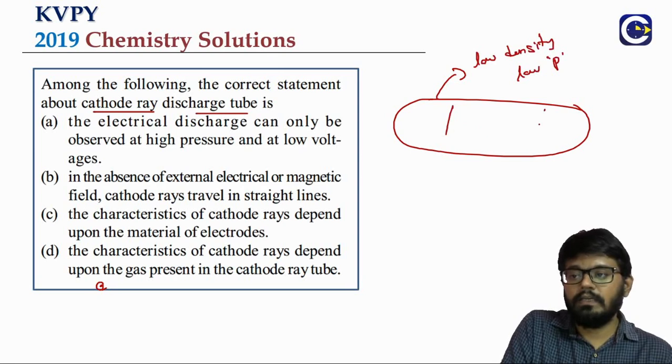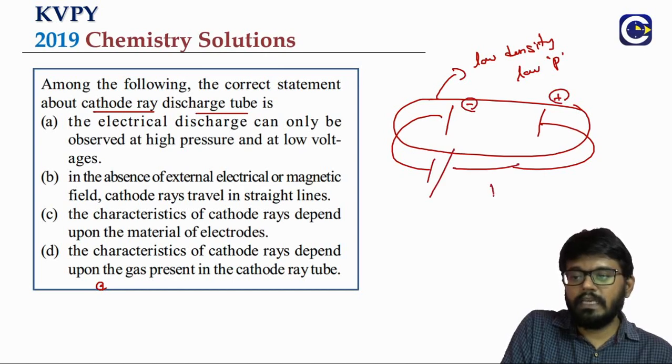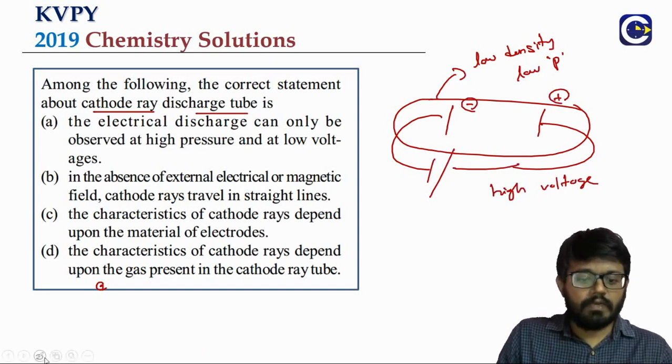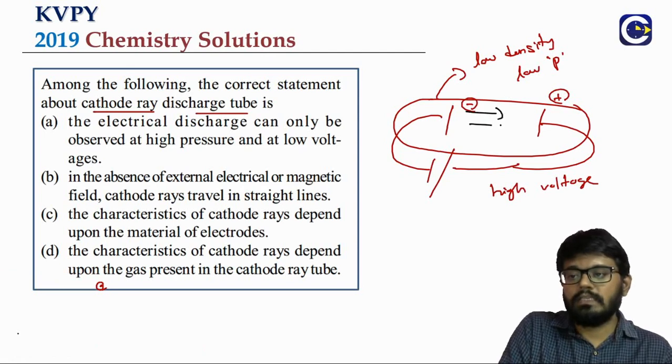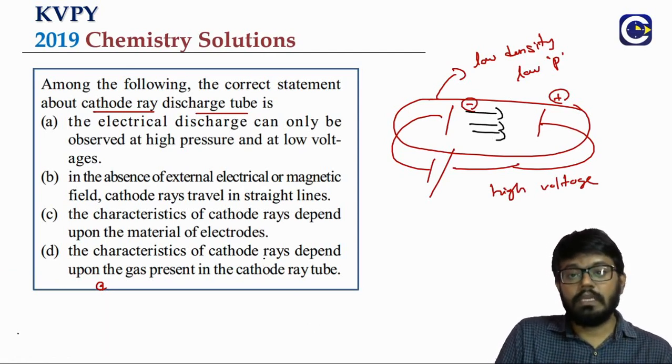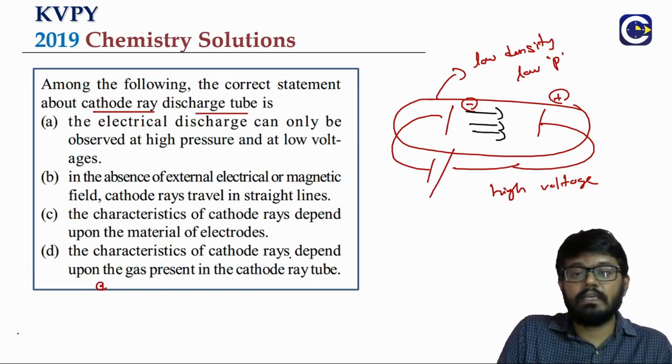We insert 2 electrodes, negative and positive. When a sufficiently high voltage is applied, a beam of rays appears to move in a straight line from cathode to anode. These rays are called cathode rays. The properties of cathode rays, like creating mechanical impact, mean they are not actually light rays, they are made up of particles. Since they move from the negative electrode to the positive electrode, they must be carrying a negative charge.